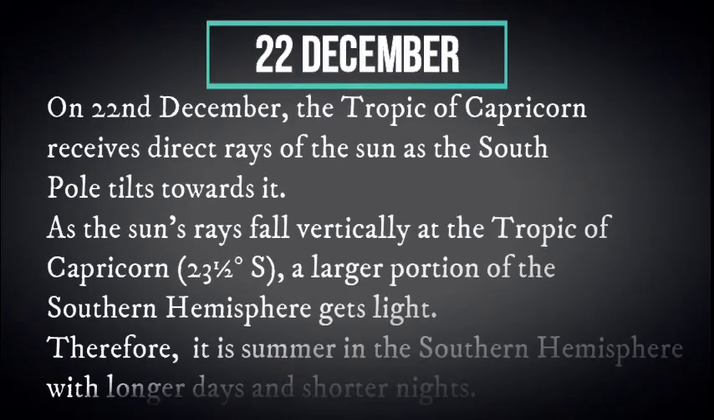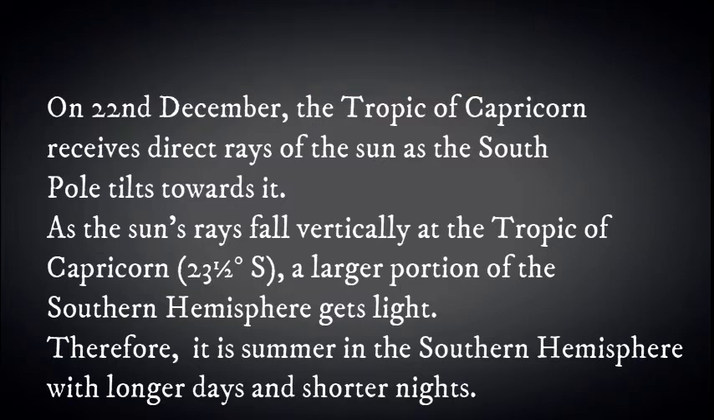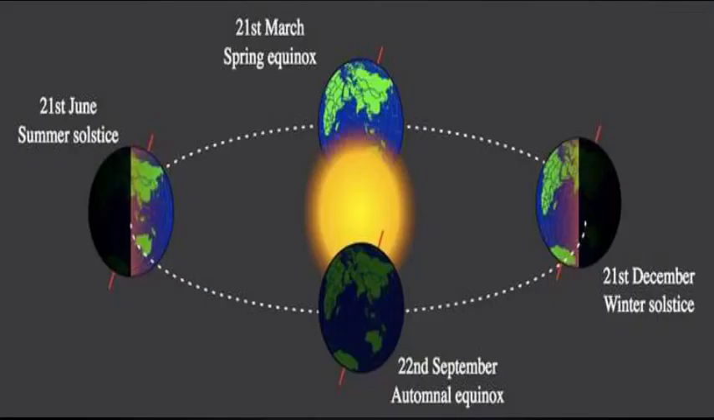On 22nd December, Tropic of Capricorn receives direct rays of the sun as the South Pole tilts towards it. As the sun's rays fall vertically at the Tropic of Capricorn, a large portion of southern hemisphere gets light. Therefore, it is summer in the southern hemisphere with long days and shorter nights. The reverse happens in the northern hemisphere. This position of the earth is called the winter solstice.